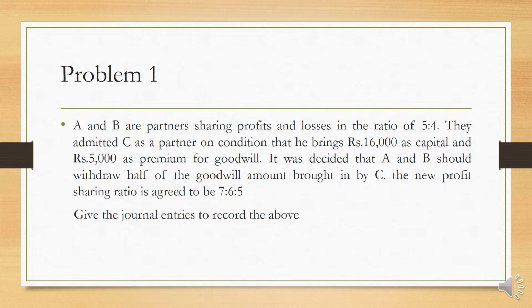So here old profit sharing ratio is given, new profit sharing ratio is given. Now to distribute the goodwill between the old partners, we need to have a sacrifice ratio. It's easy for us to calculate the sacrifice ratio. From the old ratio, if you deduct the new ratio, you will get the sacrifice ratio.